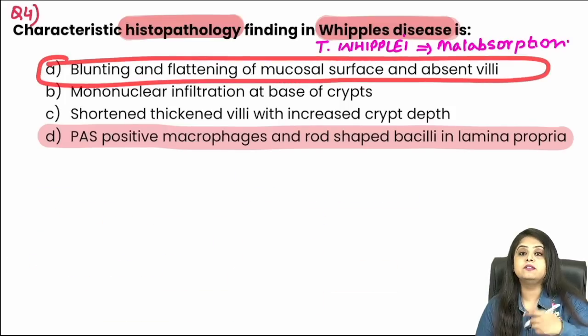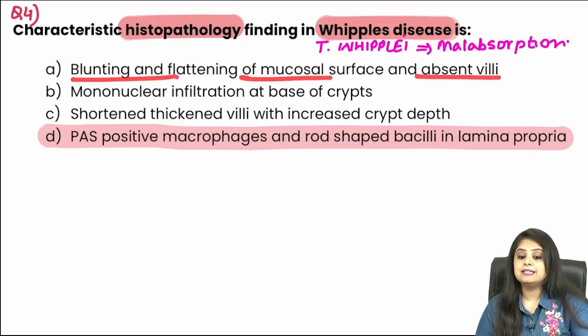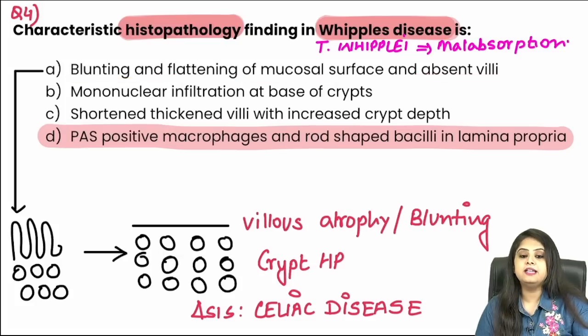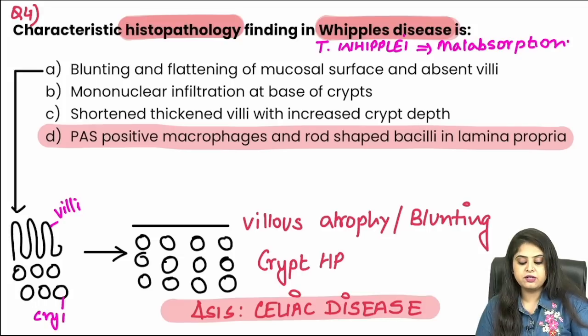Coming back, I've got my answer, but when would you mark option A? I mean, I'm asking you the other way around, that I've given you the answer. You tell me the clinical history. When will you see blunting and flattening of the villi? That is seen in a disease called celiac disease, the disease which is caused by gluten. So if I make you remember your normal intestine histology, the finger-like projections are referred to as villi, and these round structures are referred to as crypts.